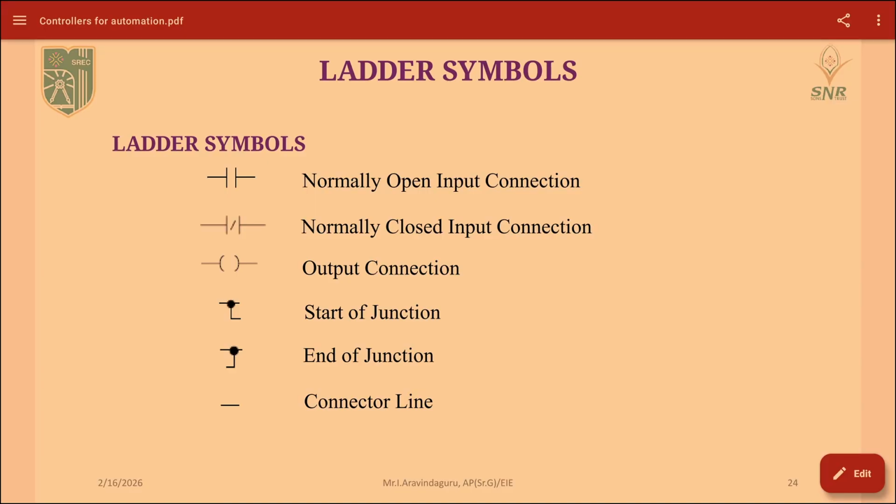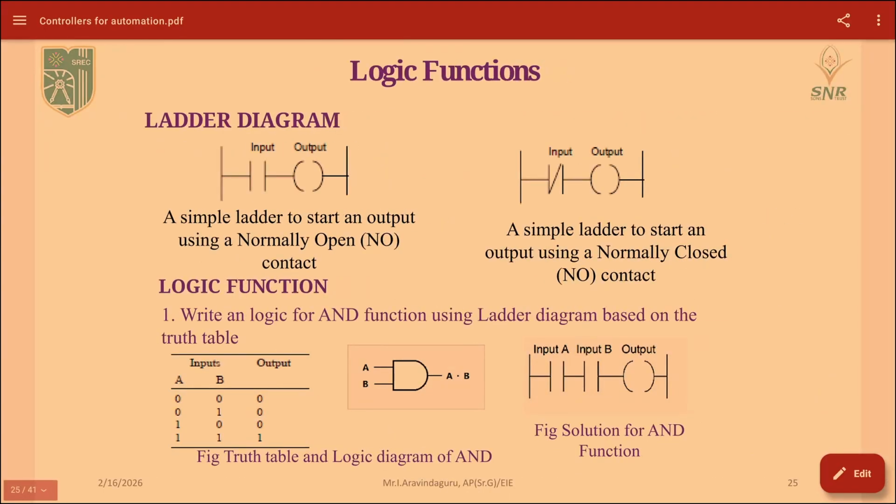First two are the symbols of contacts, third one is your coil, and these are the start of the junction and the end of the junction, and then the connector lines. This is the symbol of your ladder diagram. First one is input, second one is your output. First symbol is representing the normally open with your output, second diagram will represent your normally closed type input with your output.